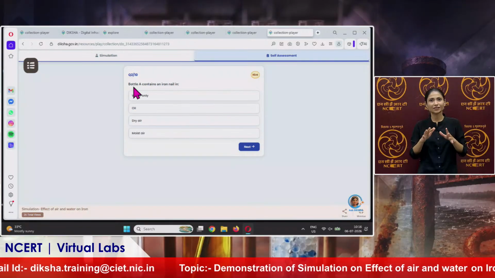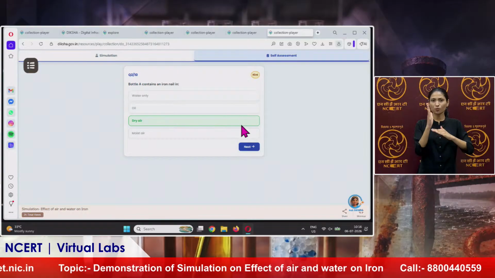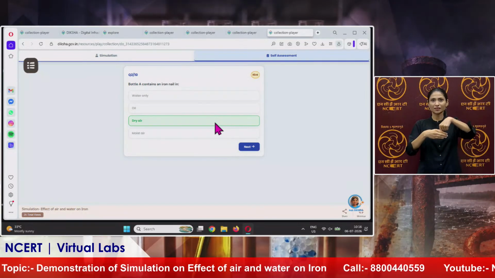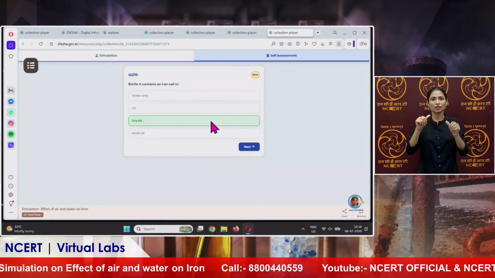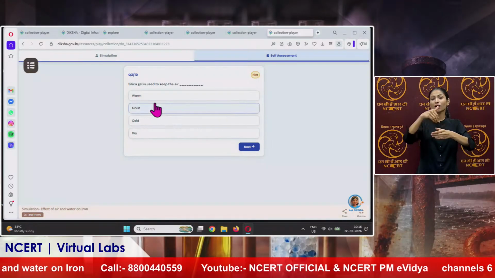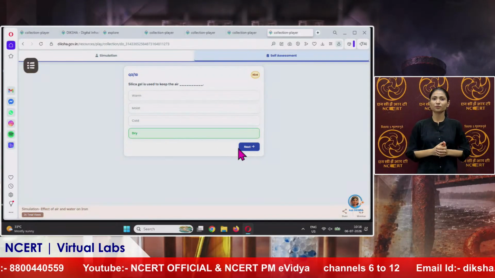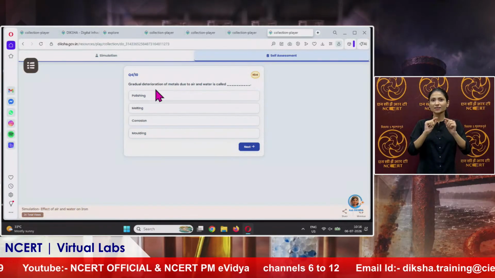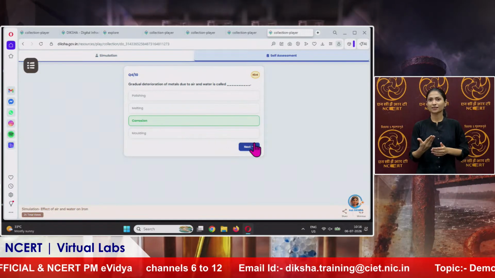Now next, bottle A contains an iron nail in dryer, because we use silica gel, and silica gel absorbs the moisture, water droplets from the environment, so only dryer. Now we will click on next. Silica gel is used to keep the air dry. Next, gradual deterioration of metals due to air and water is called corrosion.